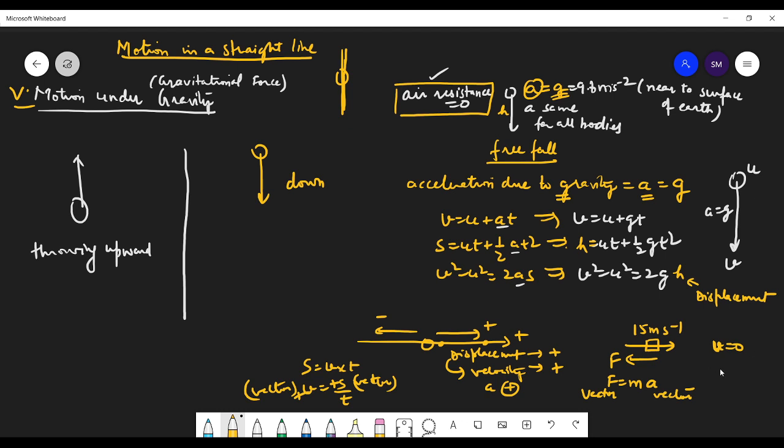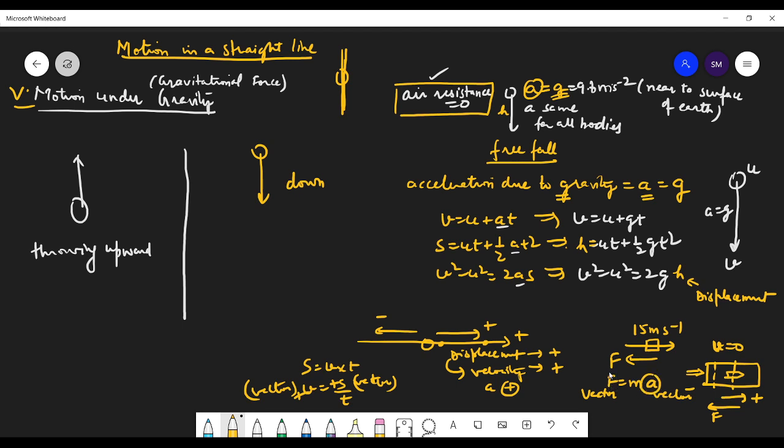Like in the case where this bullet hit this wooden block, the bullet stops. After some time its velocity reduces and it stops. Why? See, velocity was positive because it was moving in this direction, but the force was in the opposite direction, so acceleration was negative in that case. We call that deceleration, negative acceleration. So got this concept, students?